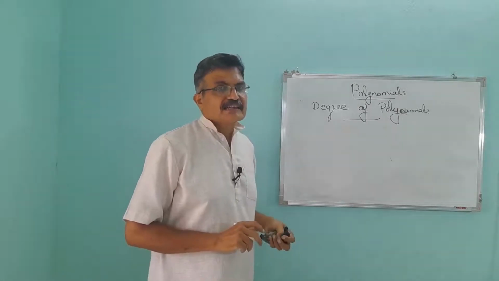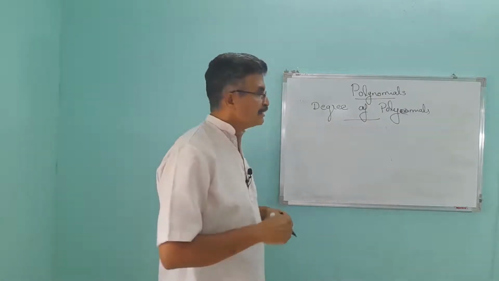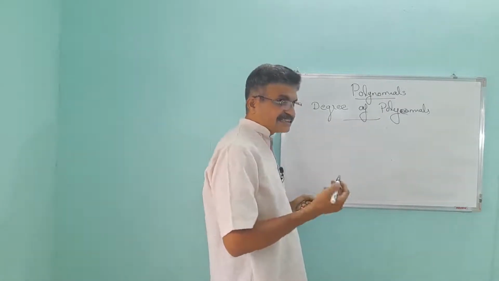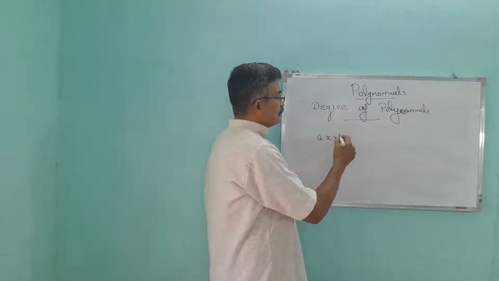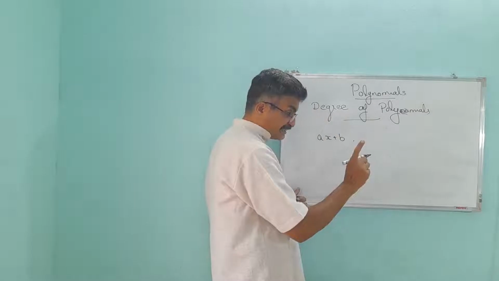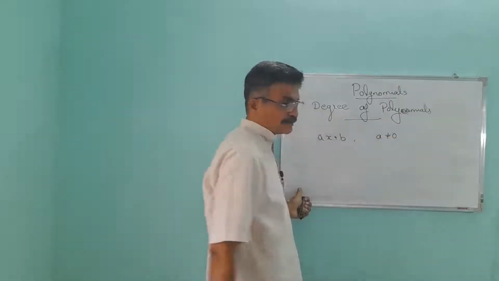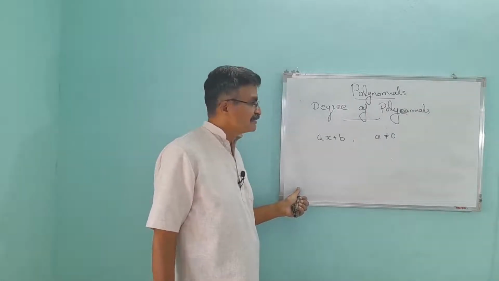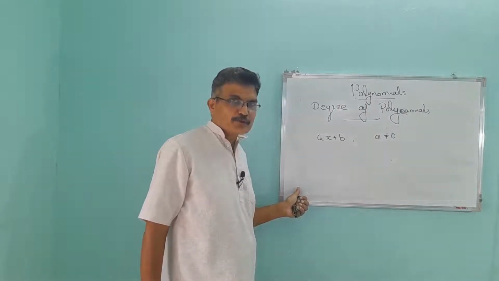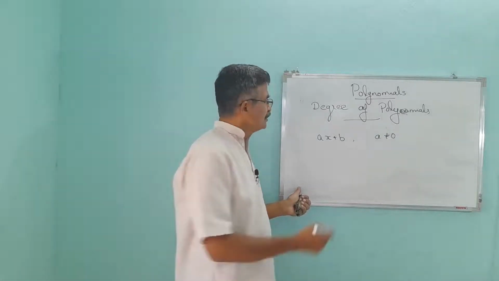We will write the general form of polynomials with different degrees. A polynomial with degree 1, that is a linear polynomial. The general form is ax plus b. The condition is that a should not be equal to 0. If a is equal to 0, what will happen? The polynomial will become b, a constant polynomial. What is its degree? 0. Understand?